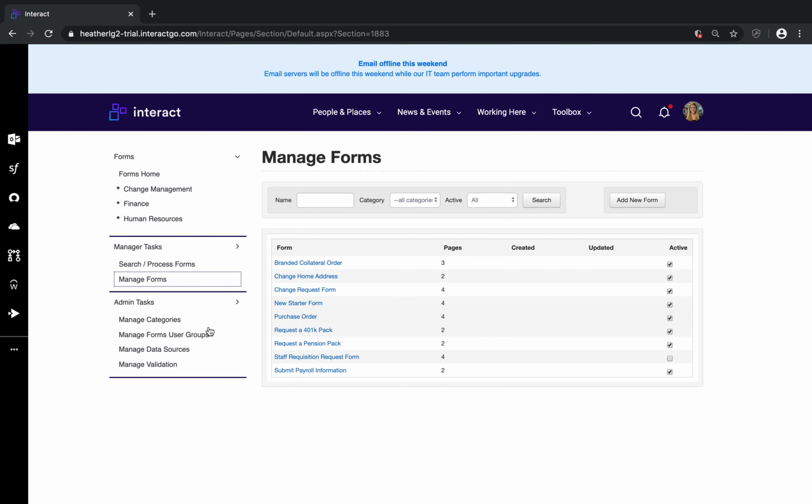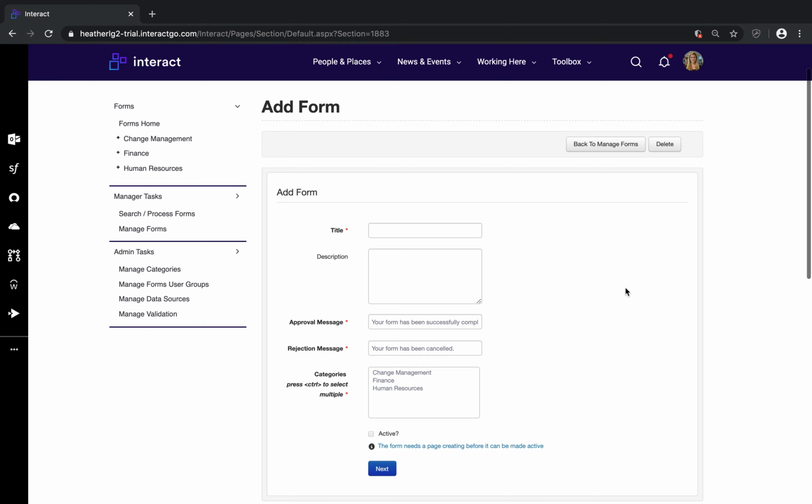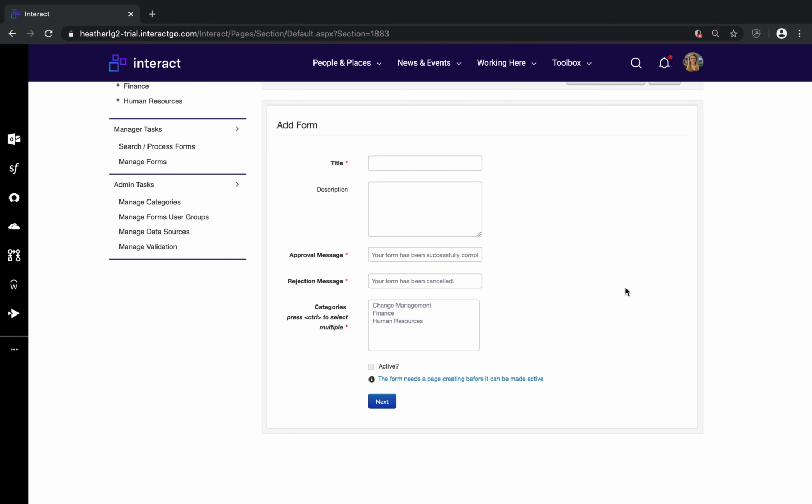To add a new form, you'll need to click into Manage Forms within the Forms area and select Add New Form. Now, when you add a new form, before creating your pages, managing your permissions and your rules, and generally going through the setup of a form, you need to fill in this first page. Now, what is this first page?